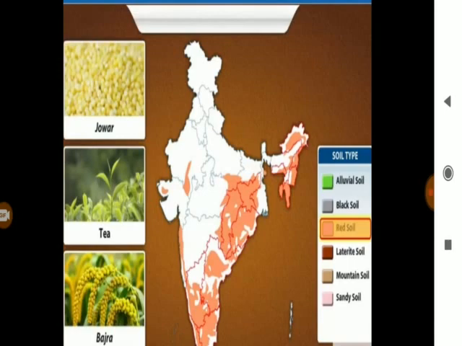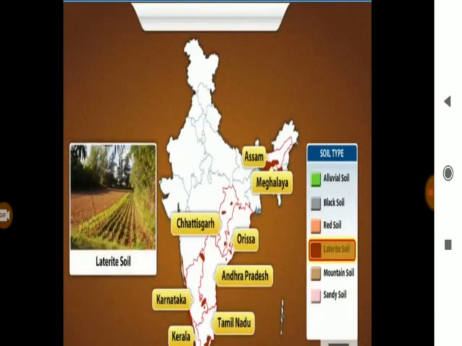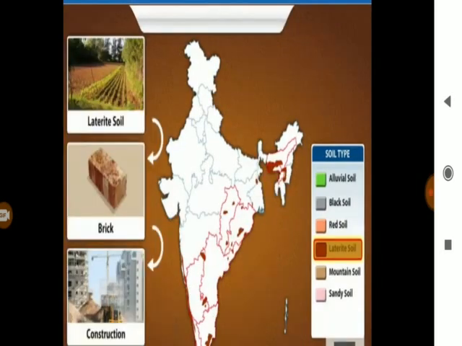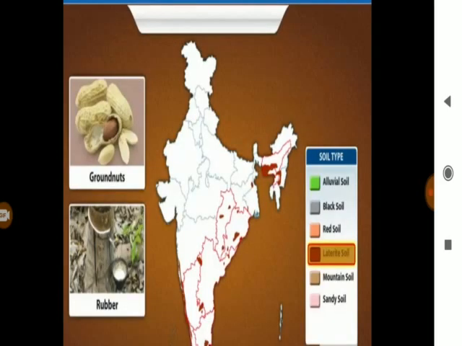Our next soil is laterite soil. It is found in Meghalaya, Orissa, Assam and other parts of India. It is rich in iron and has a rusty red color. It is used in making construction material. As you are able to see on your screen, bricks are made from the laterite soil and bricks are used for making buildings or some construction work. The crops that grow well in laterite soil include groundnuts and rubber. Rubber is used to make tires of vehicles.